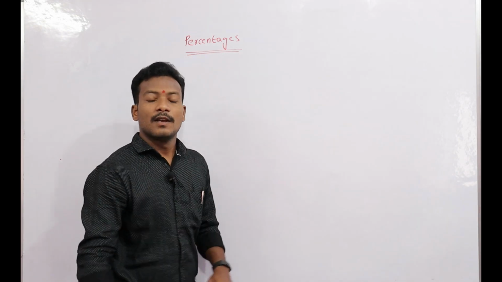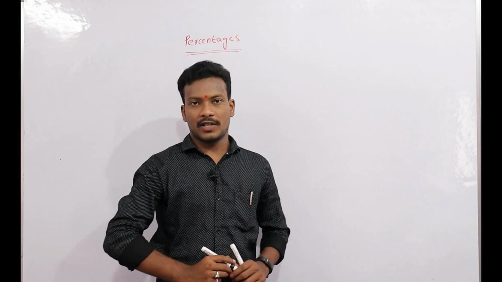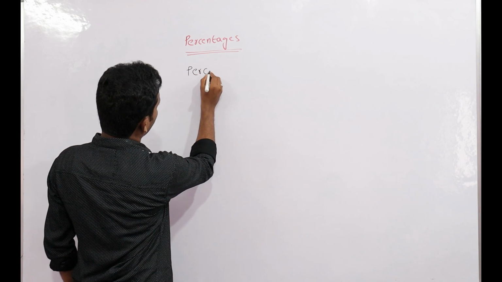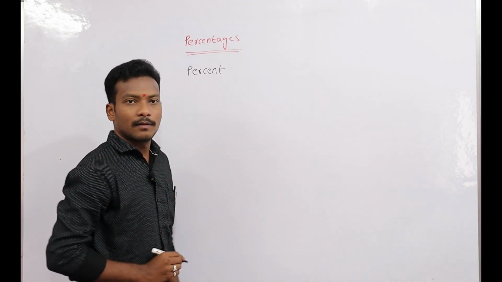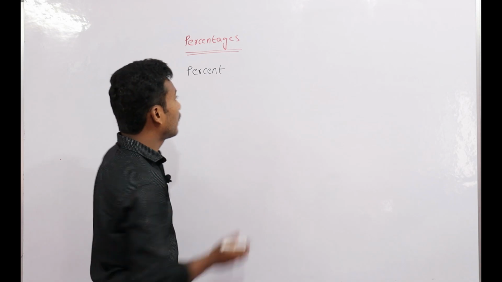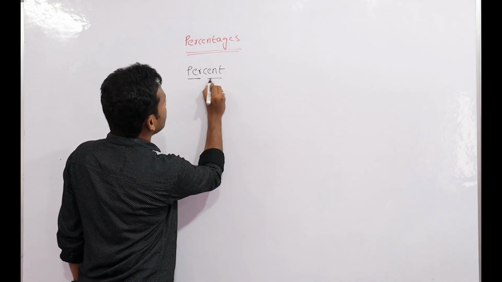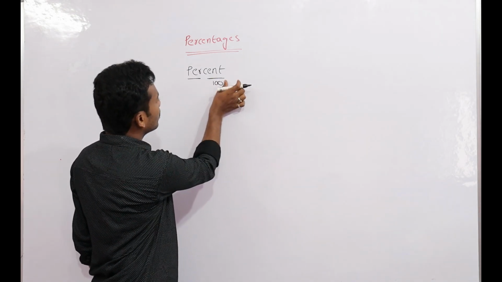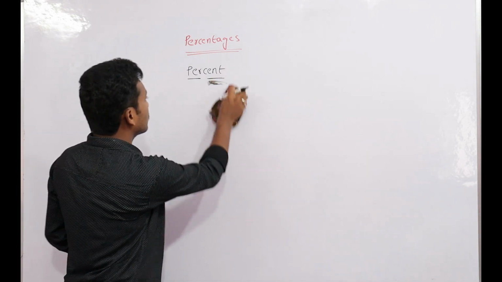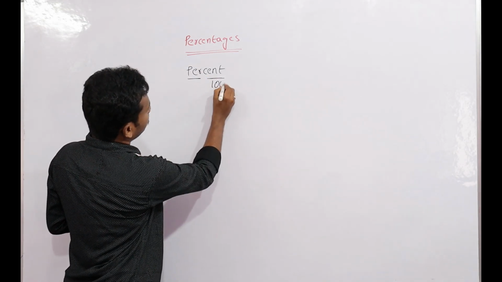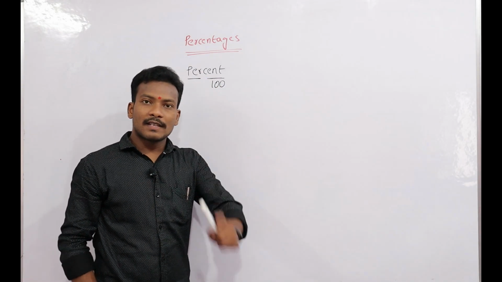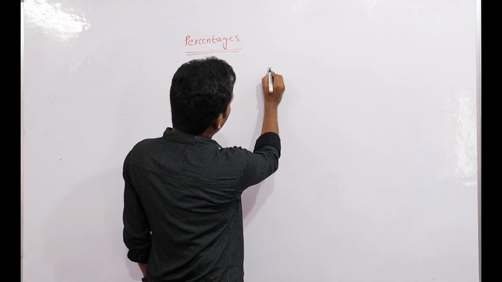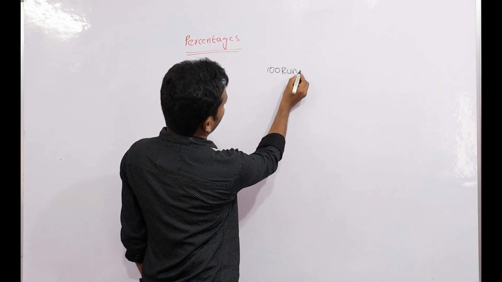First of all, what is the meaning of percentage? This is percent. What is the meaning of cent? That is 100. Suppose a batsman scored 100 runs, what do we call it?